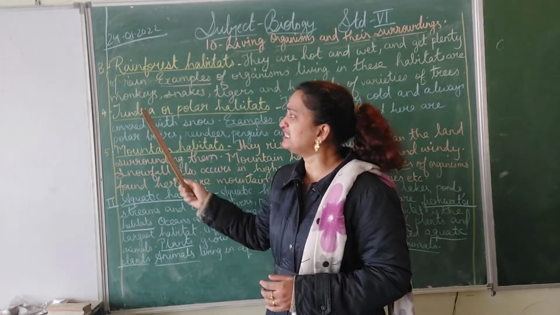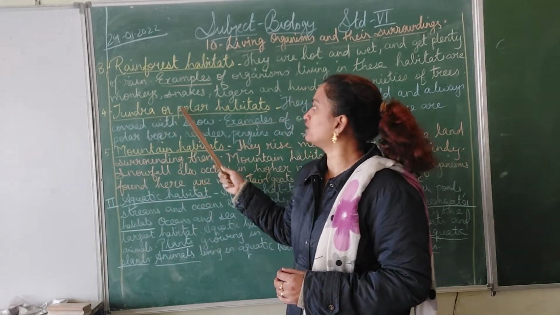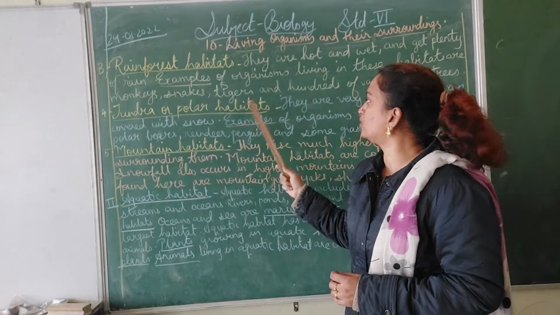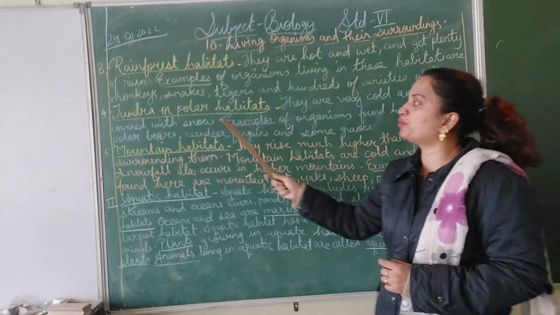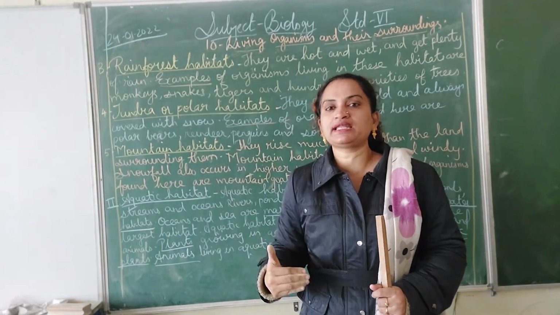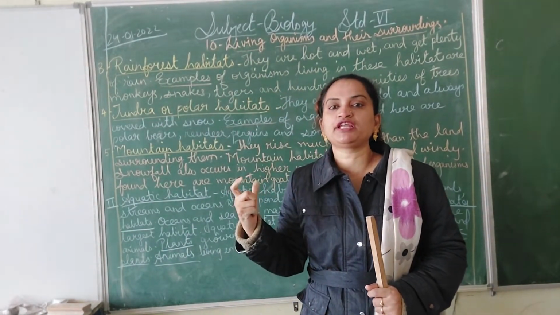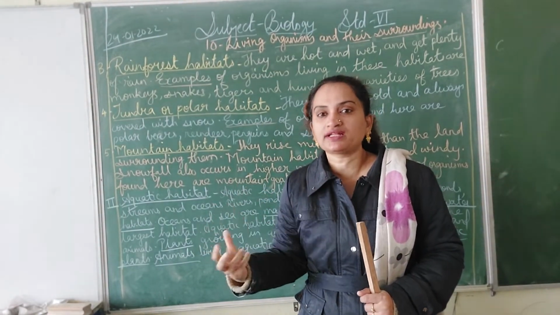Now, the next type of terrestrial habitat is the tundra or the polar habitat. Now, they are very cold. As you have studied in geography also, in the polar area the temperature is very low and there is snow and ice.